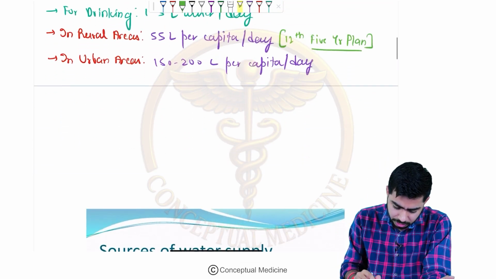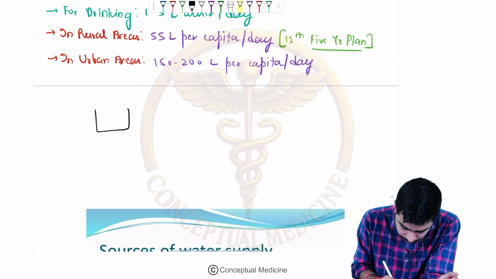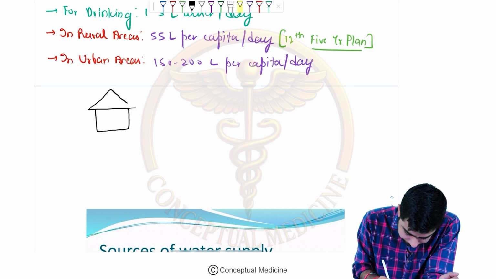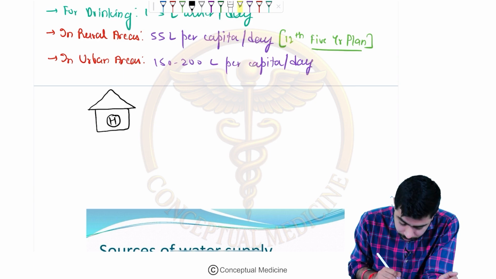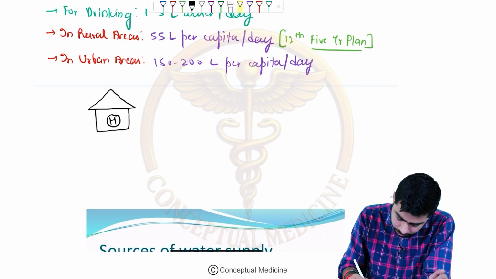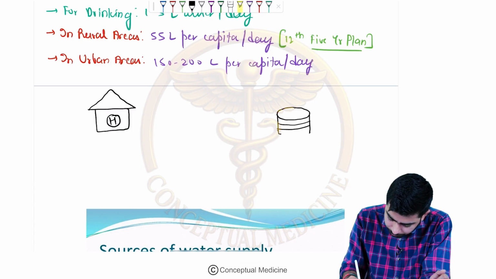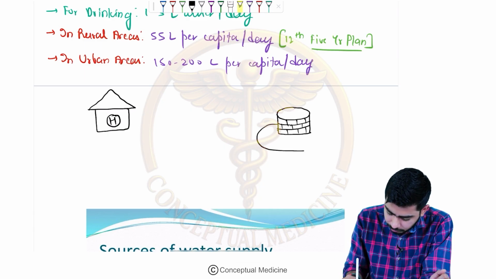For example, if this is a house, guys, and let's say this is the water source, usually this is a well, so I'm trying to draw the well over here.